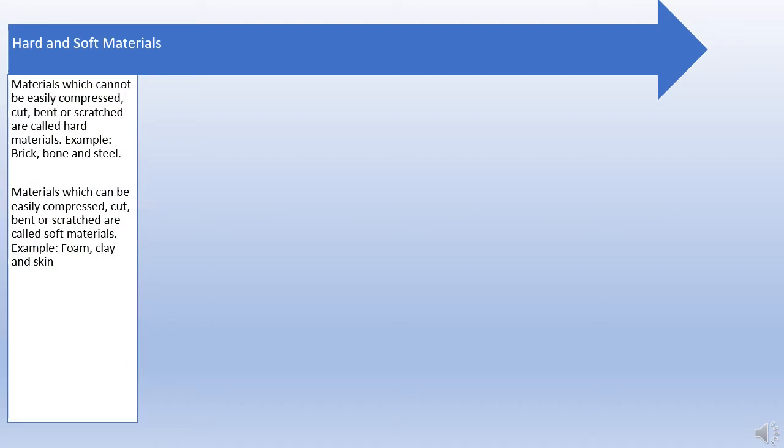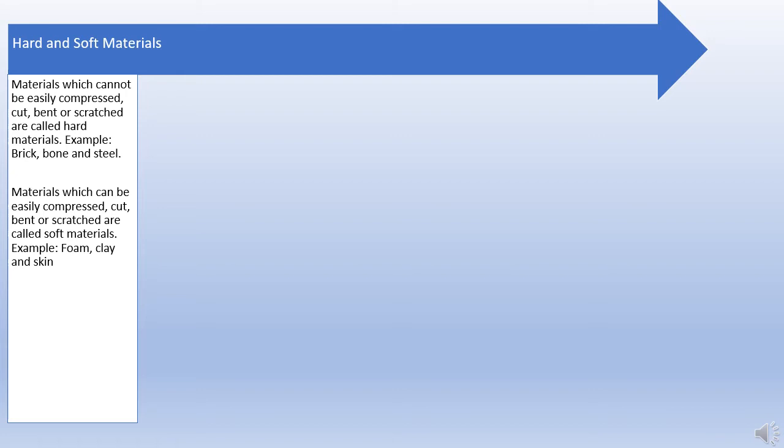Material which cannot be easily compressed, cut, bent or scratched are called hard materials. So for example, you take a brick, you cannot compress it, you cannot bend it, or you cannot cut it with your hands. So same with bone and steel.